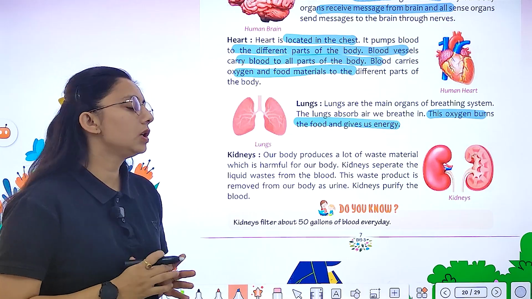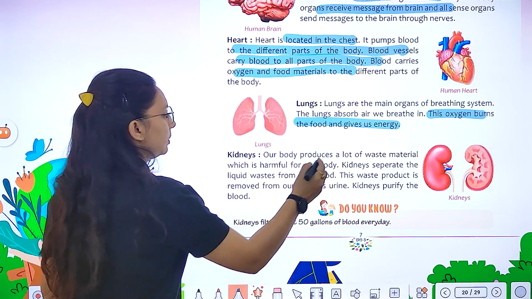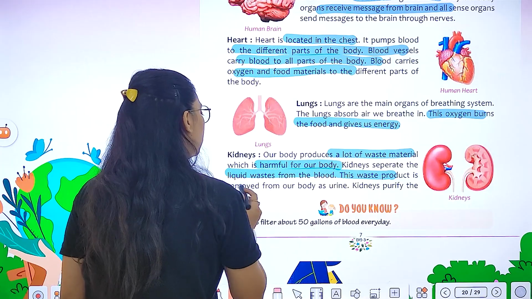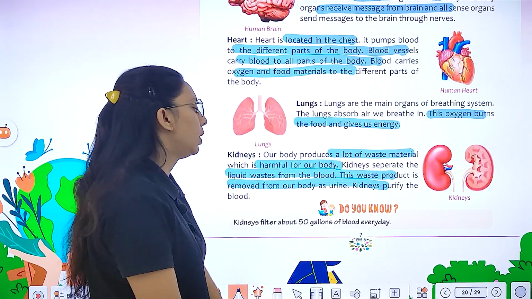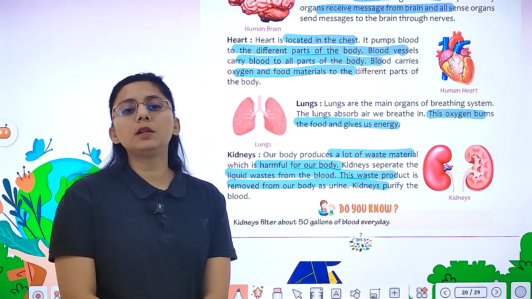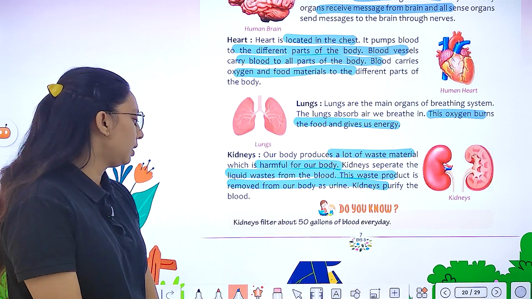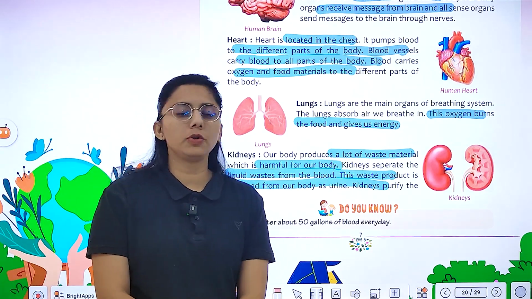Now kidney. Our body produces a lot of waste material which is harmful for our body. The kidney separates liquid waste from the blood and this is removed from our body as urine. And what do kidneys do? Kidney purifies the blood. And here, kidneys filter about 50 gallons of blood.